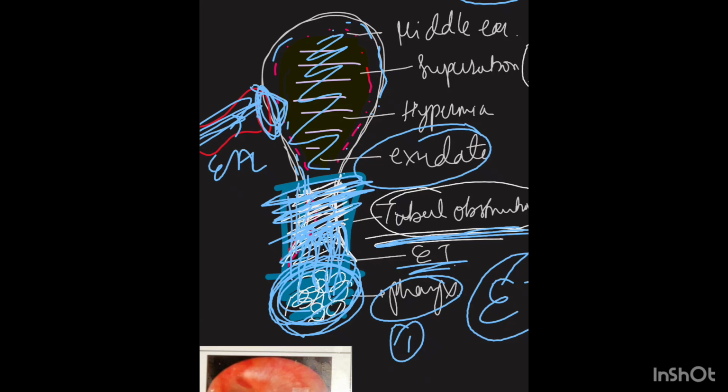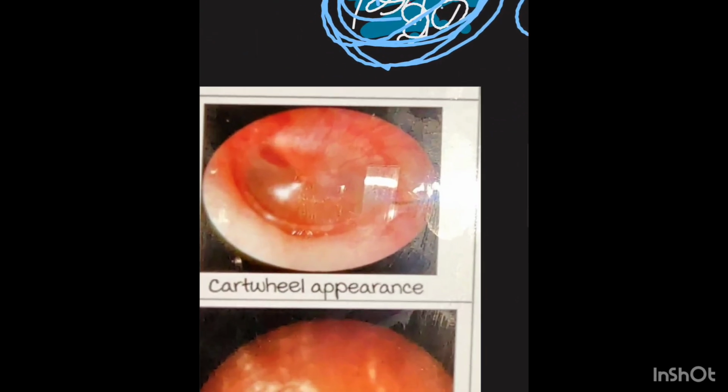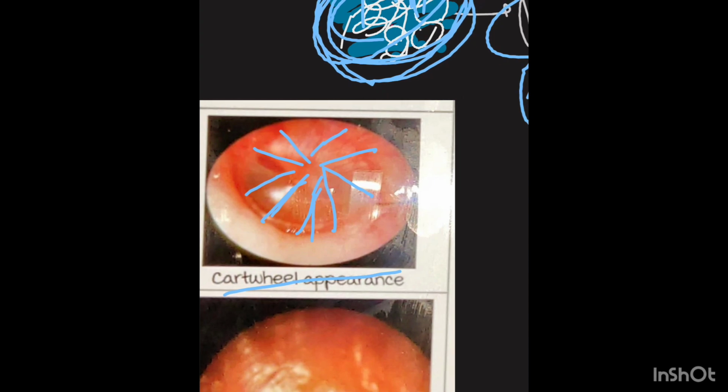Due to the formation of exudate, there is ear pain, and most important is the cartwheel appearance. You can see the cartwheel appearance of the tympanic membrane, radially running vessels, which is diagnostic for acute otitis media.